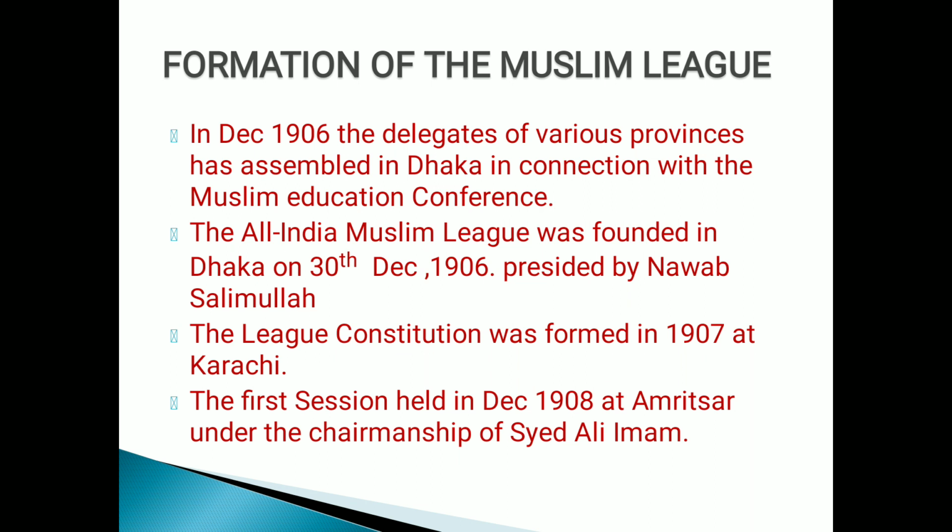The Muslim League was a body founded comprising only Muslim leaders, right, children? In December 1906, delegates of various provinces assembled in Dhaka in connection with the Muslim Education Conference. The All India Muslim League was founded in Dhaka on 30th December 1906, presided over by Nawab Salimullah of Dhaka, right, children? And here the League Constitution was formed, and the very first time the League adopted its own rules and regulations, in the year 1907 at Karachi.